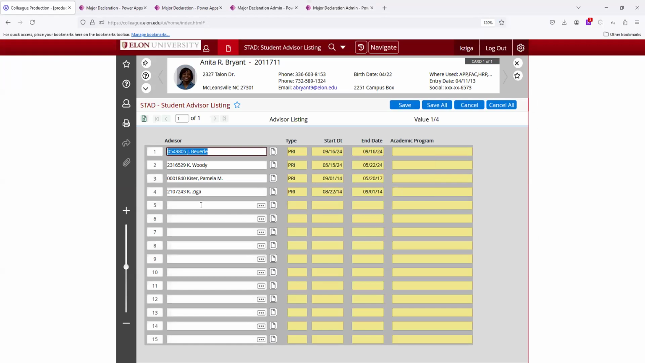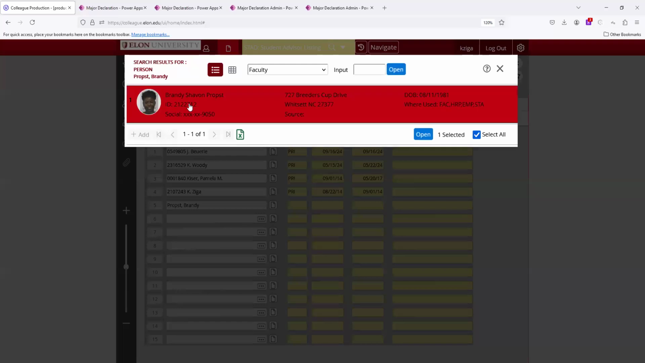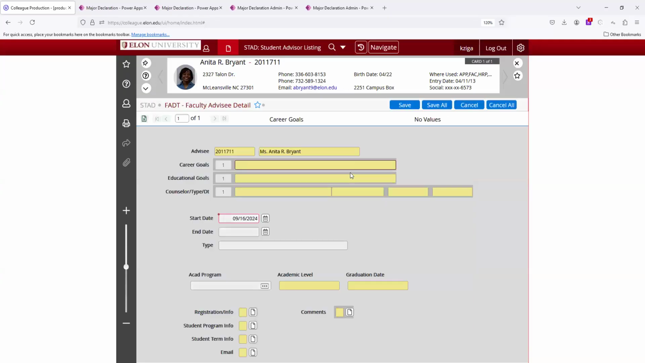If we wanted to assign Anita a new advisor, let's say we wanted to assign her to Brandy Probst from our office, you can type in the name. If you have their ID number, you can do that as well. Go ahead and click and you'll pull open the person that you want to assign. And you do not have to add a lot of data at this point.